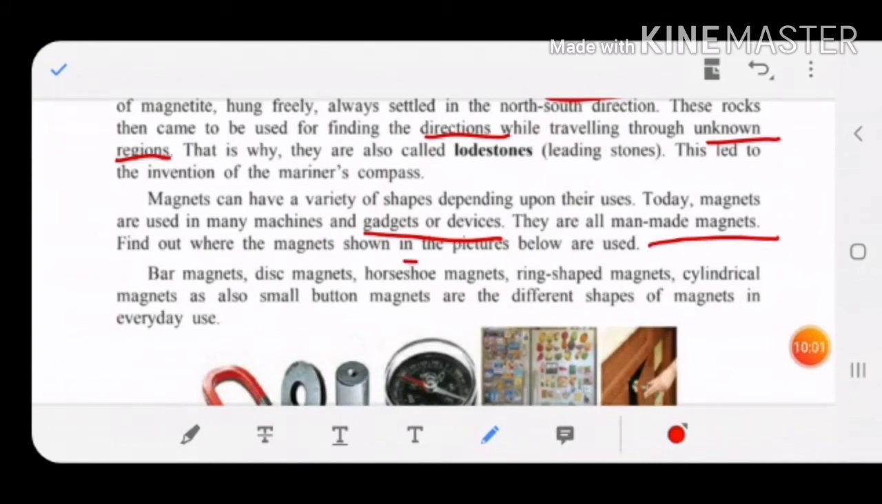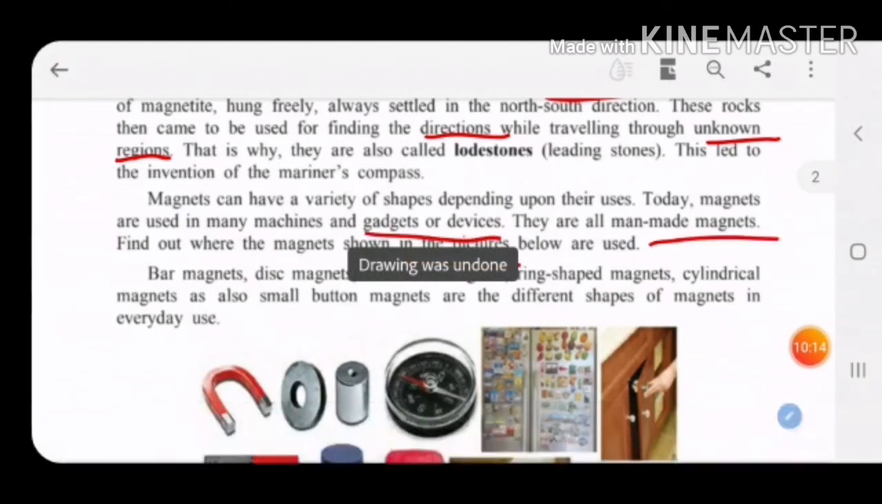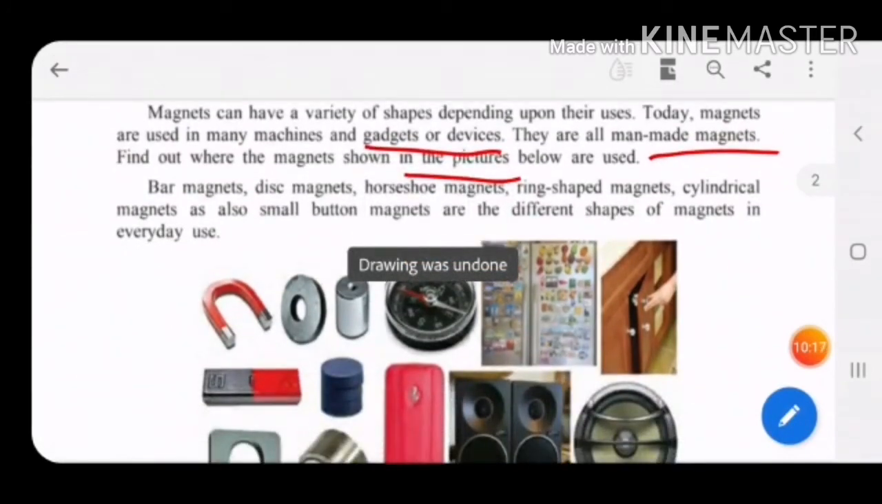Find out where the magnets shown in the pictures below are used. Children, here are different types of magnets shown. Some are man-made, some are natural, so we have to find out where they are used. See, the names of magnets are given: bar magnet, disc magnet, horseshoe magnet, ring shaped magnet, cylindrical magnets, button shaped magnets. These are all different shapes of magnets.